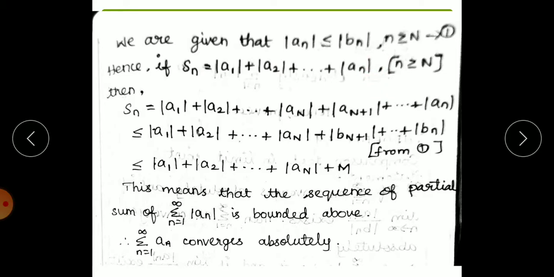So Sn can be written as a1 plus a2 up to aN plus aN plus 1 and so on up to an, adding some terms in between. This is less than or equal to modulus of a1 plus modulus of a2 up to modulus of aN plus bN plus 1 and up to bn, by the first inequality. This is less than or equal to modulus of a1 plus modulus of a2 up to modulus of aN plus a term we call capital M. This means that the sequence of partial sums of summation modulus of an is bounded above. Therefore it converges absolutely.